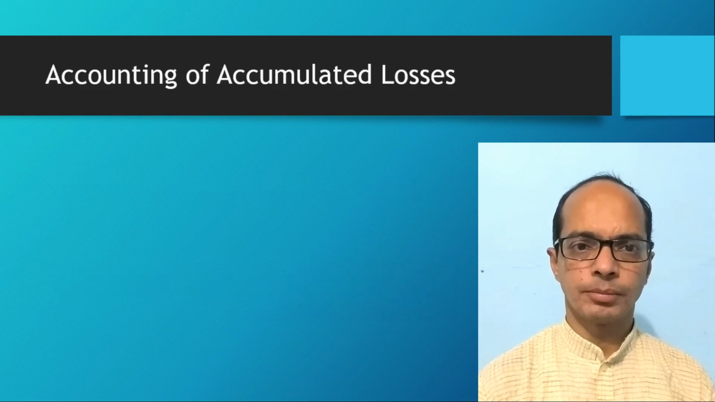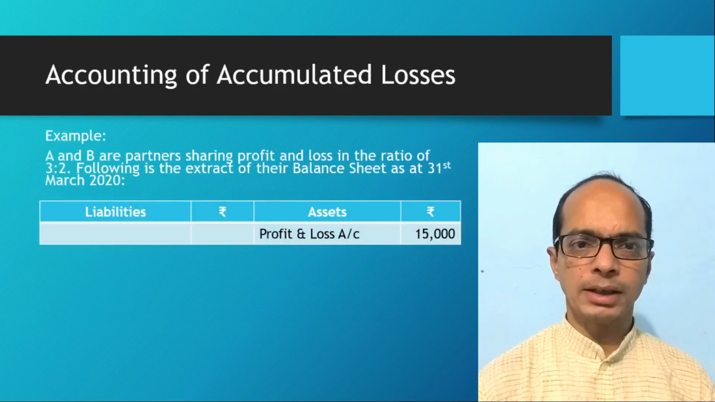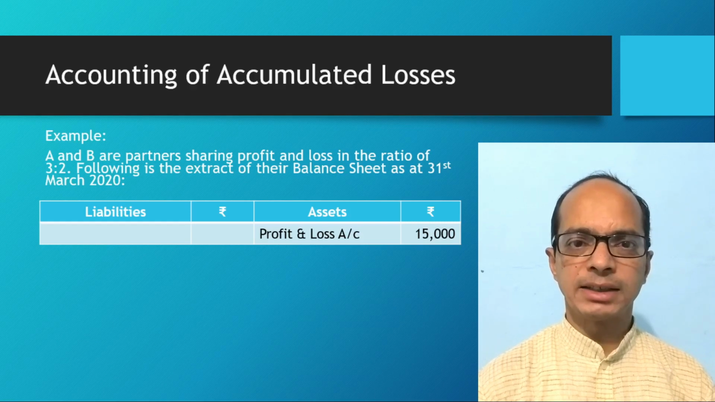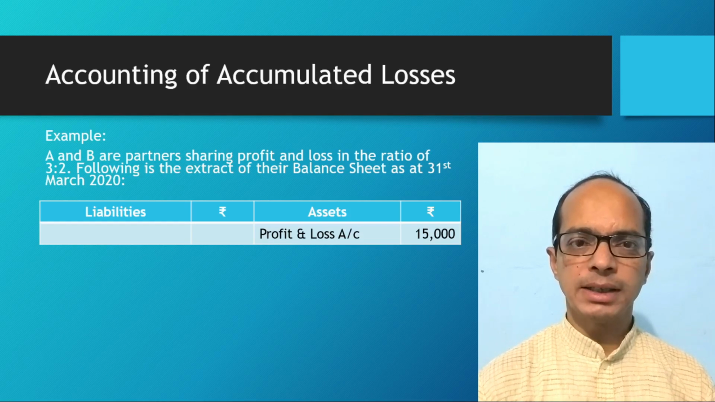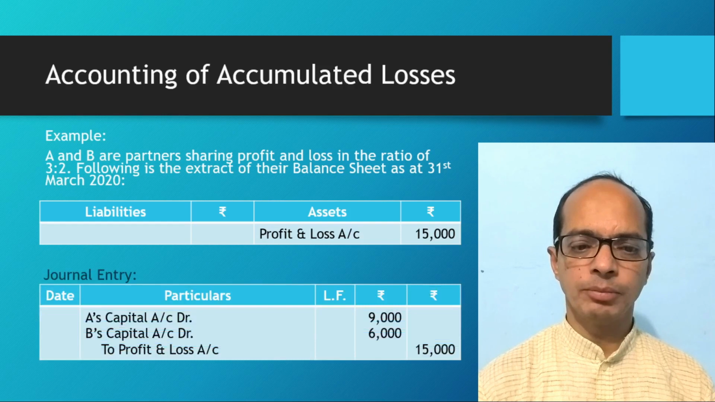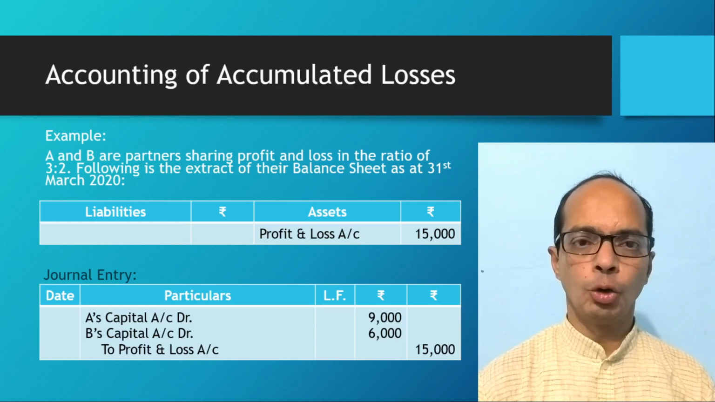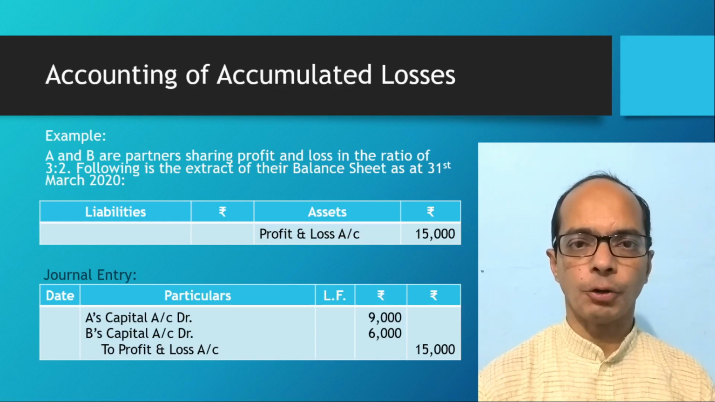Take one example. In this example also, there are two partners A and B. They are sharing profit in the ratio of 3:2. And in the balance sheet, at the asset side, profit and loss account is given as rupees 15,000. If profit and loss account is given at the asset side, it means it is the accumulated loss. So we will transfer this accumulated loss to the debit side of partners' capital accounts in the old profit sharing ratio. So in this example, we will pass the journal entry: A's capital account debit rupees 9,000, B's capital account debit rupees 6,000, to profit and loss account rupees 15,000.